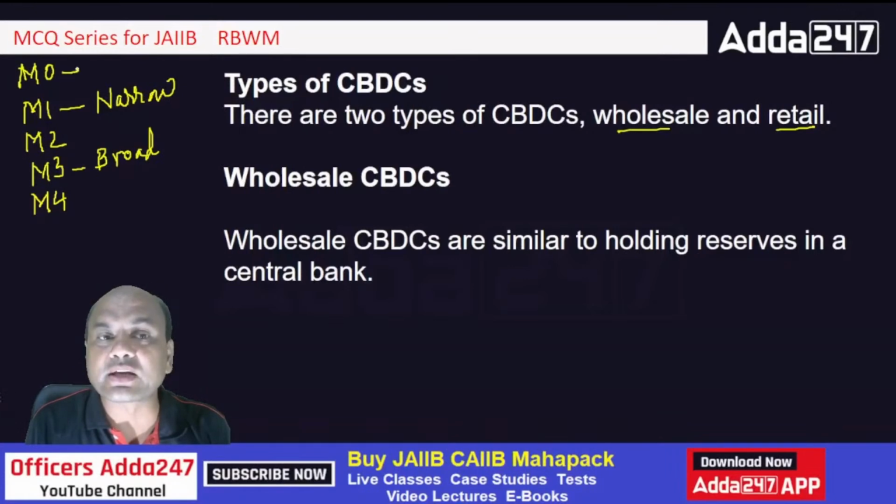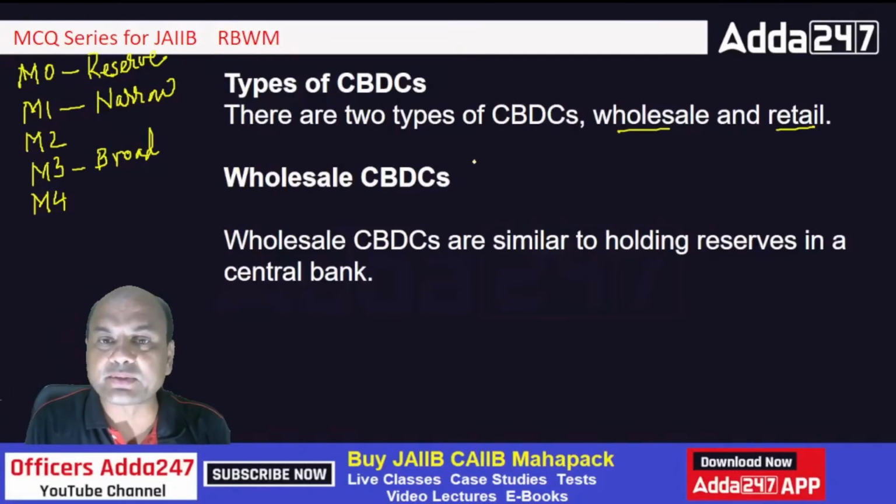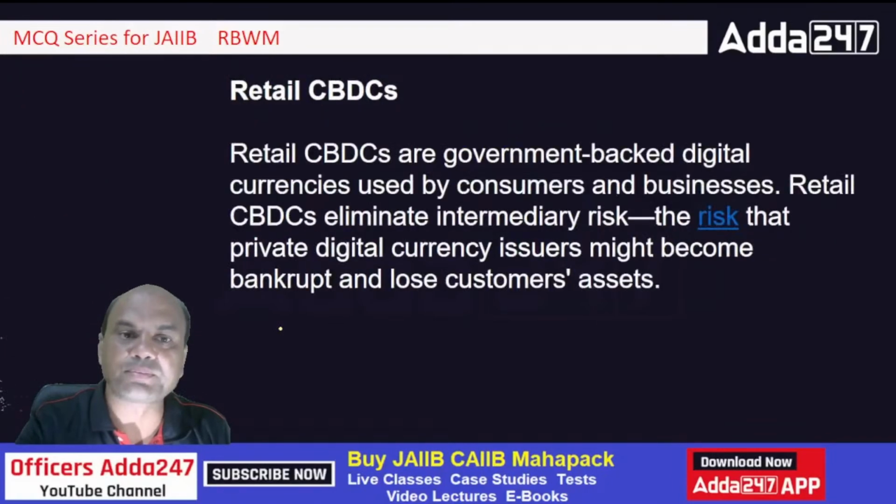M0 is actually the reserve money with Reserve Bank. It's only with Reserve Bank directly. So this wholesale CBDC is similar to M0. Okay. So this wholesale CBDC means actually M0 over here. So wholesale CBDC is similar to holding reserves in the central bank.